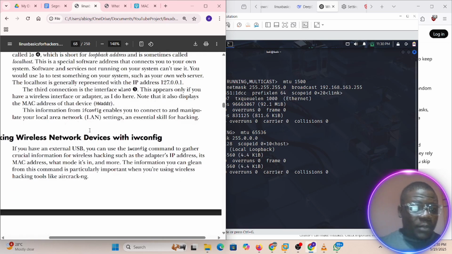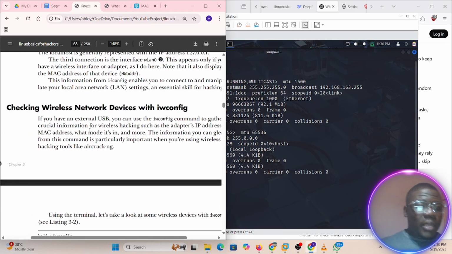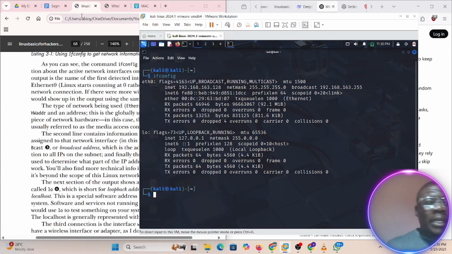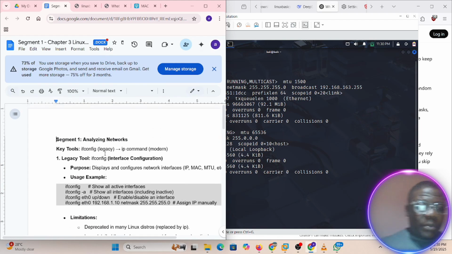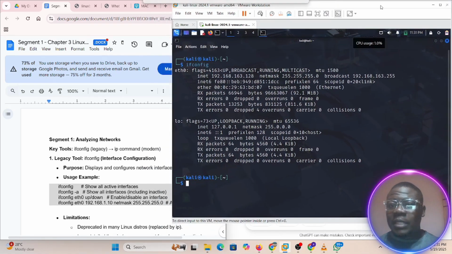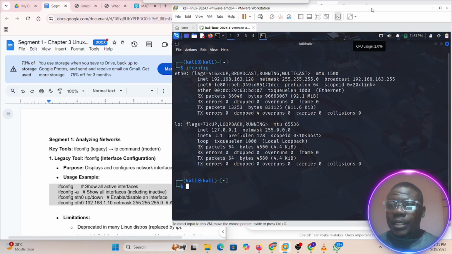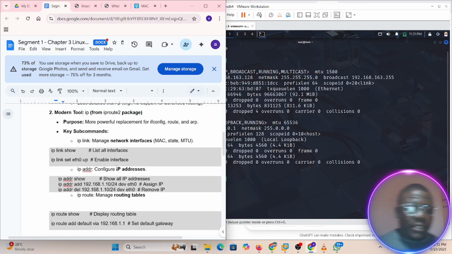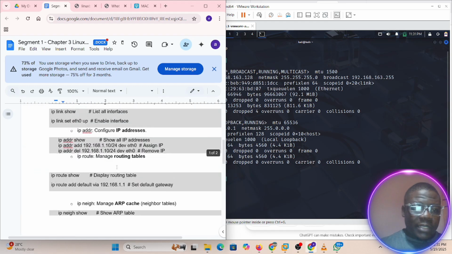So from here now, I think we've addressed the common things we want to address. The next thing we need to do is switch back to the document I've prepared. Now I spoke about ifconfig being a legacy tool. What you can do with ifconfig has now been, should I say, updated. Instead of using ifconfig, seasoned professionals are supposed to move to using ip because ip is more robust. And I'm going to drop a link to this document for anyone that's interested in it.